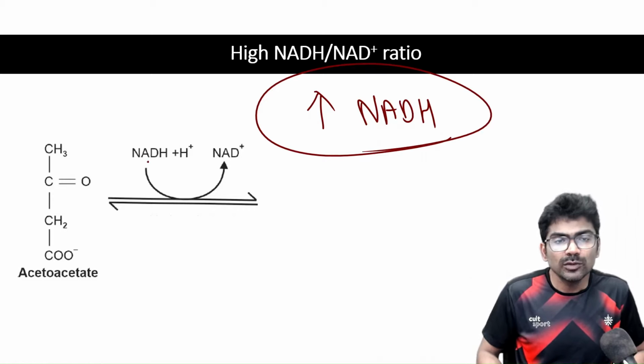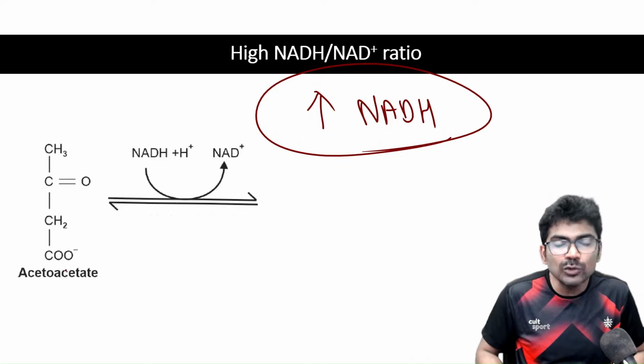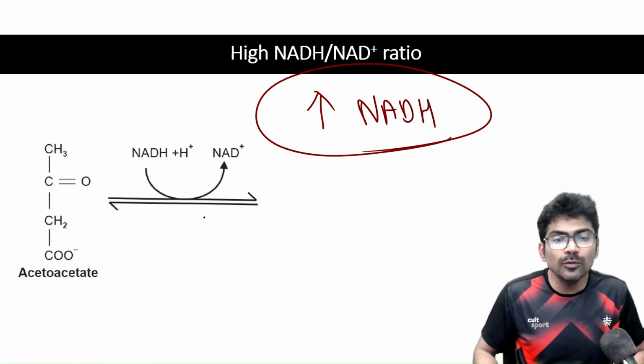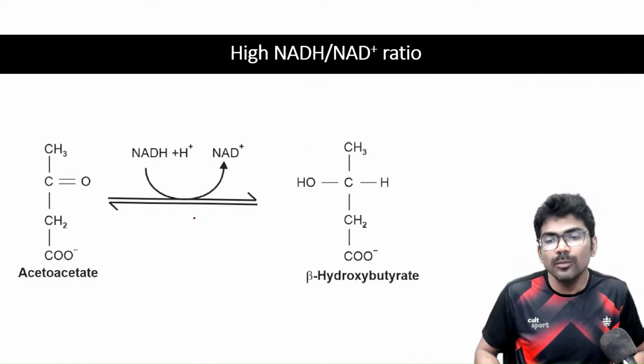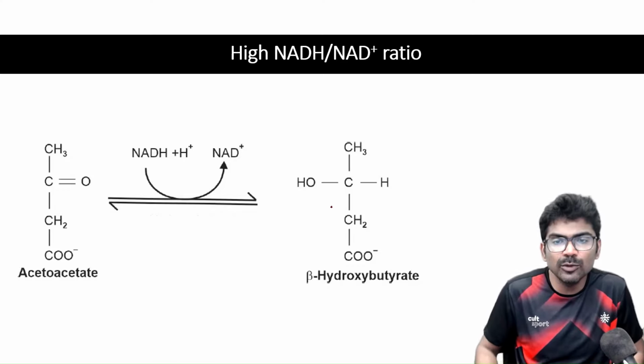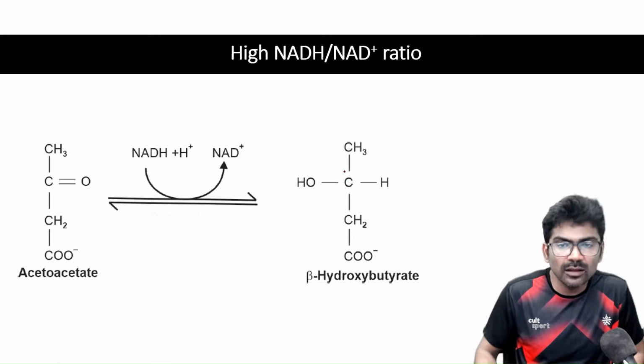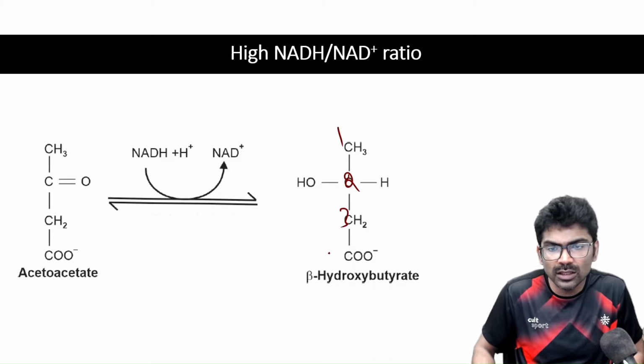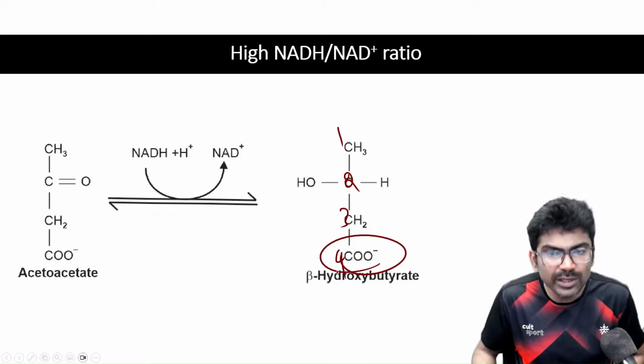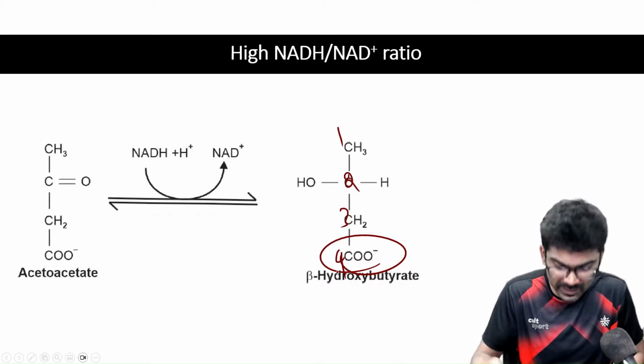So what happens? This NADH will come and reduce acetoacetate to beta hydroxy butyrate. Why do we call this beta hydroxy butyrate? Count the carbons: 1, 2, 3, 4. So it is a 4 carbon carboxylic acid, that is butyric acid, right? Acetic acid, propionic acid, butyric acid.